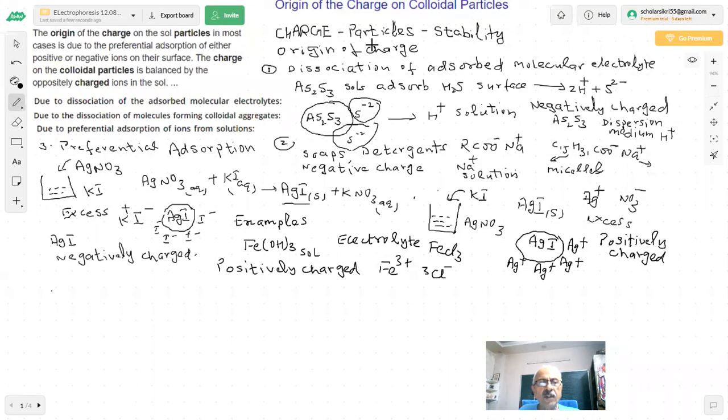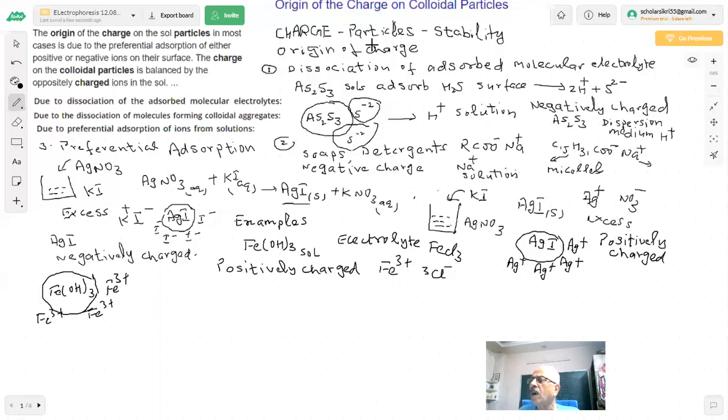You have Fe(OH)3. This is my colloidal particle, but it is going to adsorb Fe3+ ions. So then it becomes positively charged. You will experience that we have different types of charges.